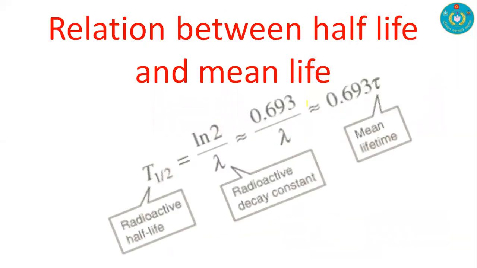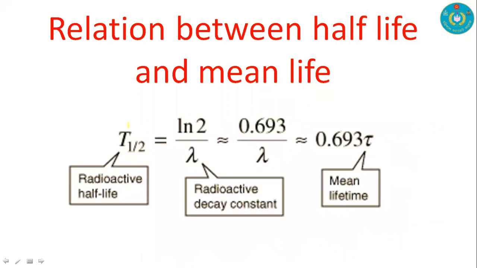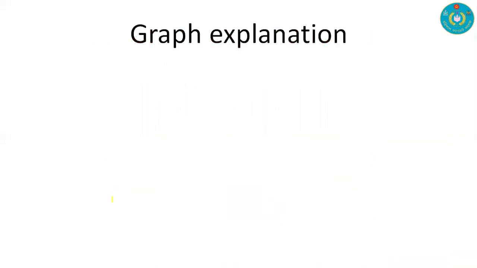And for the relation between half-life and mean life, previously we have shown T half equal to ln 2 by lambda, that is T half equal to 0.693 by lambda. And we know 1 by lambda is tau, so the final equation for half-life and mean life is T half is equal to 0.693 tau. Tau is the mean lifetime, lambda is the radioactive decay constant, and T half is the radioactive half-life.